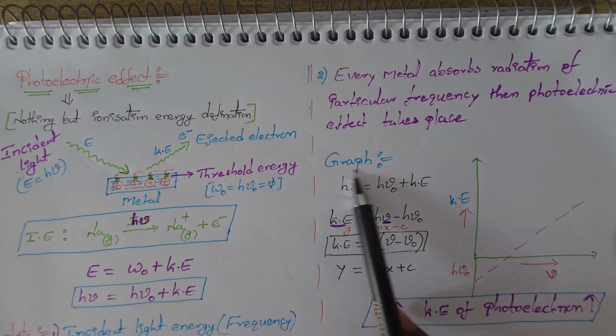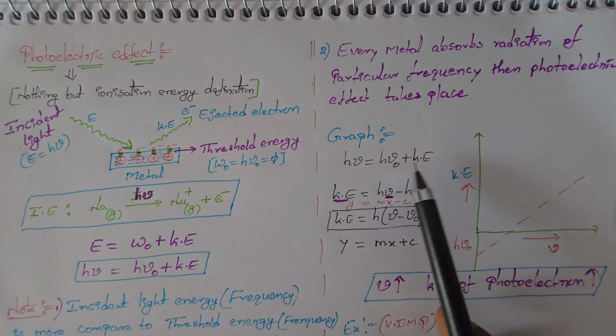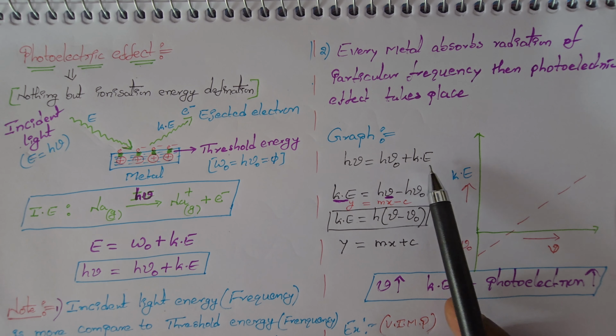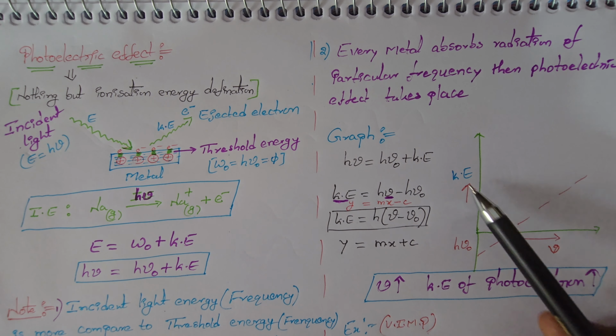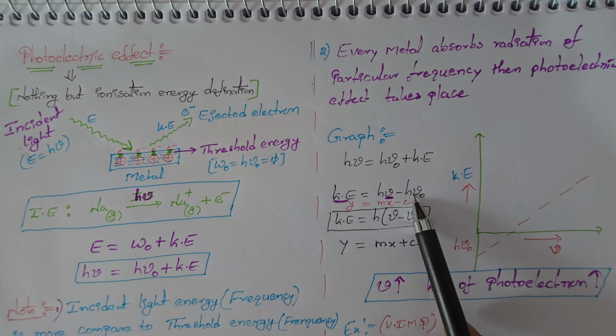So observe the graph here. The graph of h nu is equal to h nu naught plus kinetic energy. The graph is related to the kinetic energy of the electron and the frequency of the light. So K is equal to h nu minus h nu naught, I am rewriting the above equation. So y is equal to m x minus c. This looks like the formula y is equal to m x minus c.